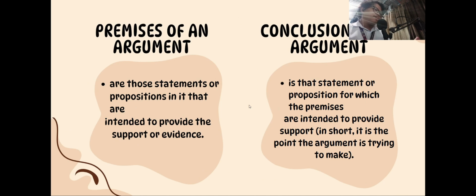Now, in every argument, we have premises, which are the reasons or evidence. And we have a conclusion, which is the point that the argument is trying to prove. For example, the first premise: all cats are animals. The second premise is Luna is a cat. And the conclusion here is Luna is an animal.